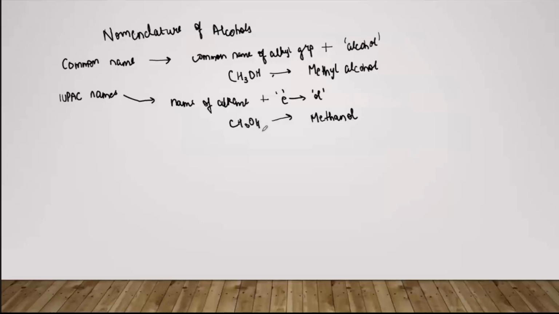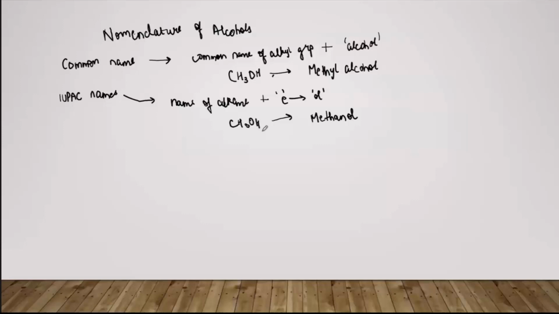अच्छा, in this IUPAC name also, because we have this convention of choosing the longest carbon chain. ठीक है, like when this was the simplest compound. ठीक है, अभी अगर if you have a complex compound, I mean a complex alcohol, and you have to name it according to the IUPAC convention, then what will you do? First of all, your first step would be to choose the longest carbon chain. ठीक है, और वो longest carbon chain ऐसी होनी चाहिए जिसमें कि हमारा फंक्शनल ग्रुप या फिर जो प्रिंसिपल फंक्शनल ग्रुप होता है विच इज अल्कोहल ओवर हियर, इन आर केस अल्कोहल वाला कार्बन भी प्रेजेंट होना चाहिए उस लॉन्गेस्ट चेन में.